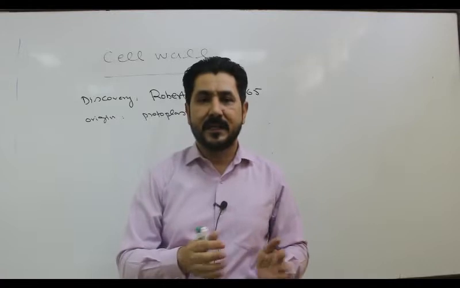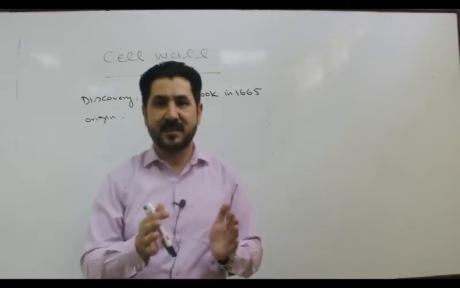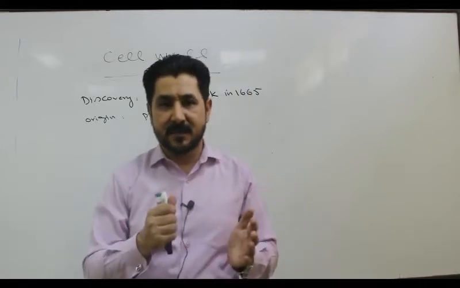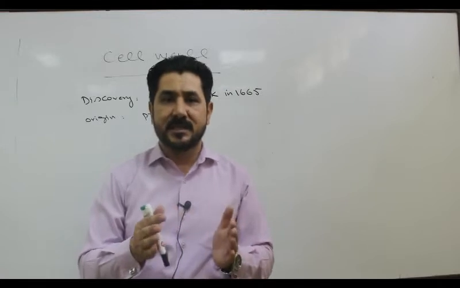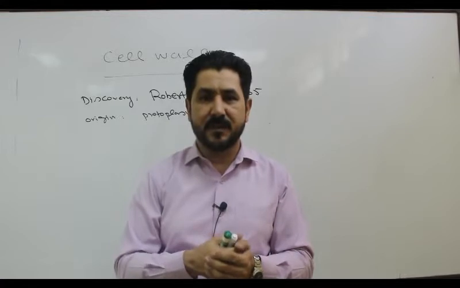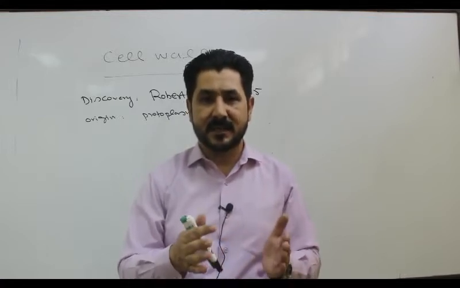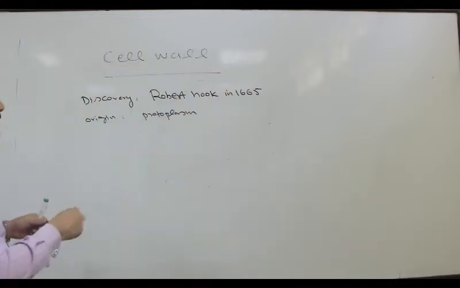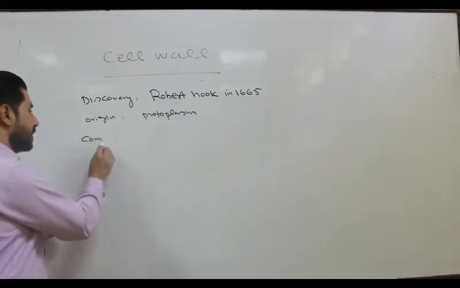The cell wall in different cells differs in thickness and chemical composition, because as the plant matures, the cell wall changes its thickness and other properties with age.